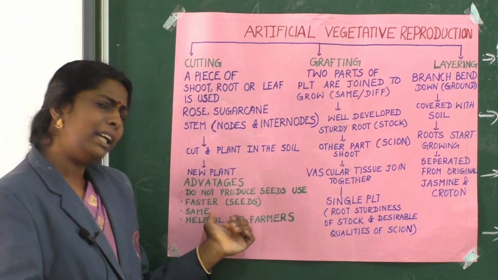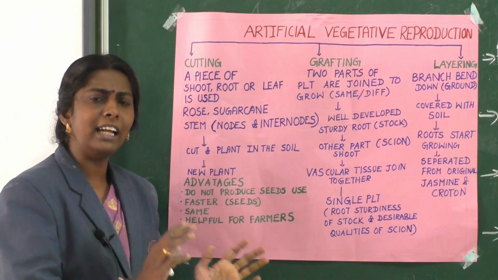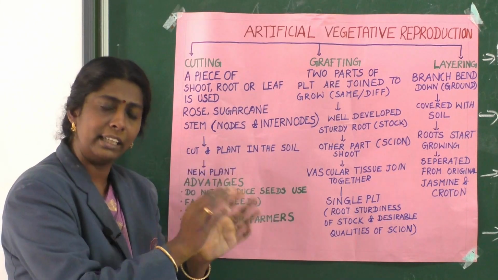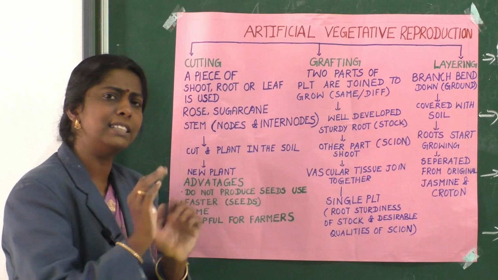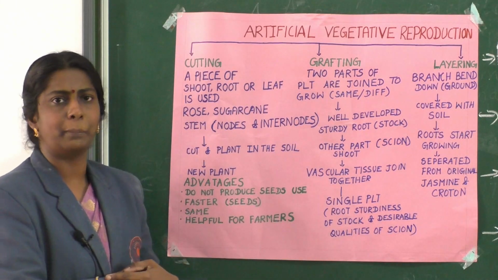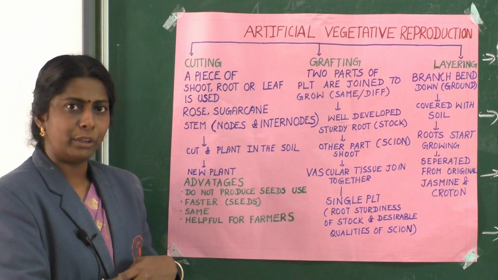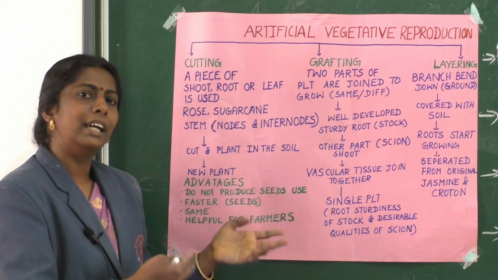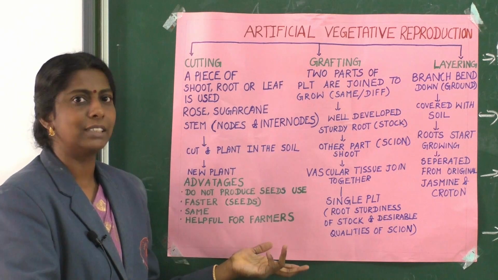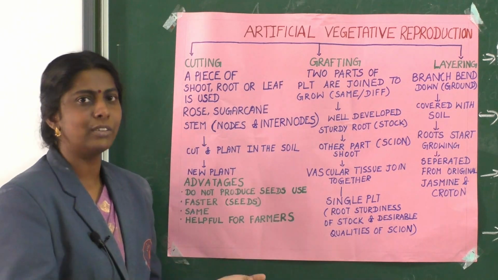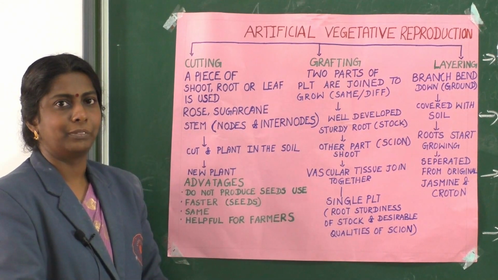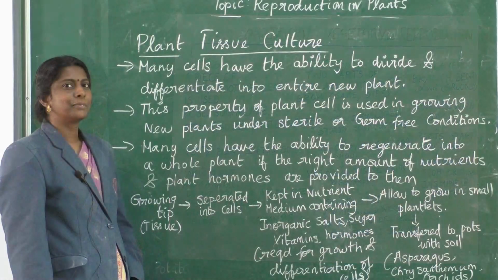The third thing is you get the same type of plant, the exact same thing as if we were using seeds. The same thing is observed by using this artificial method also. Since it is the same and similar, it is very helpful for farmers. So, these are the advantages of artificial vegetative propagation. Clear? Okay.